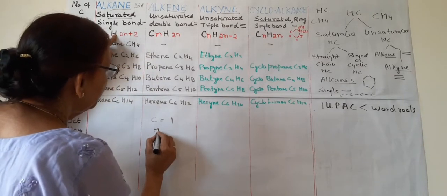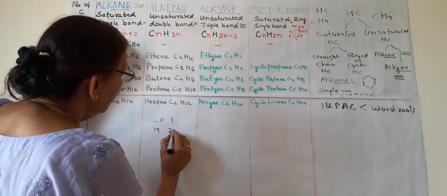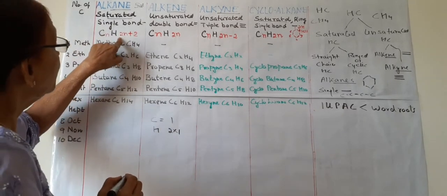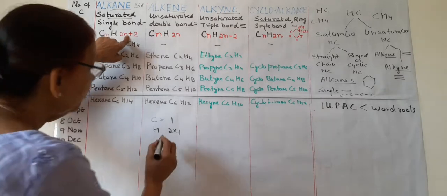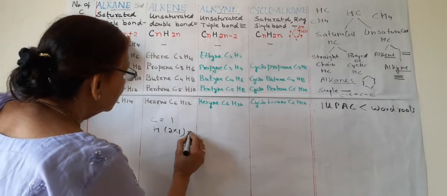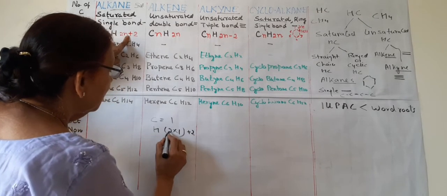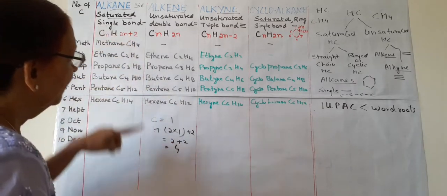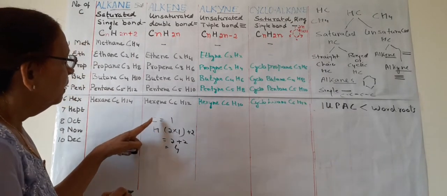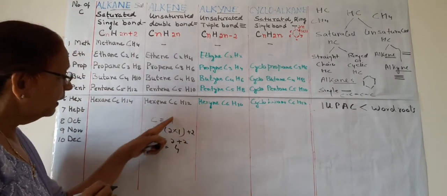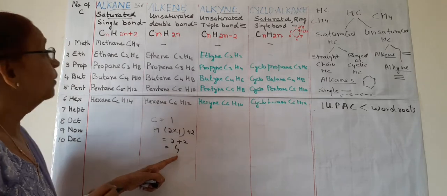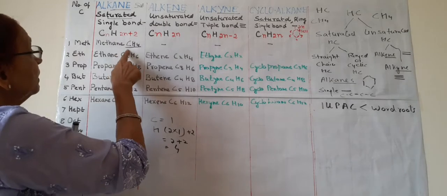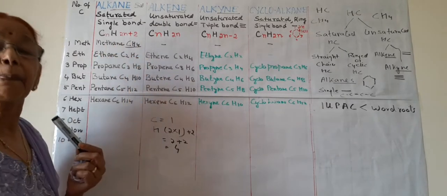Then H should be 2n, 2 into 1, plus 2. This n and this n are the same; 2n means twice n. 2 ones are 2, plus 2 is equal to 4. That is hydrogen. If carbon is 1, hydrogen should be 4. And look here, methane has 1 carbon and 4 hydrogen.